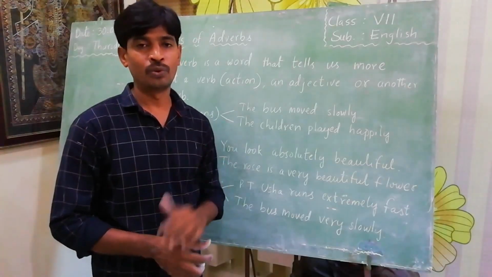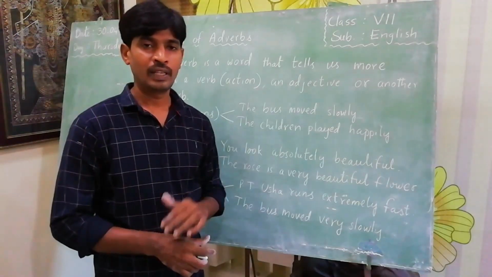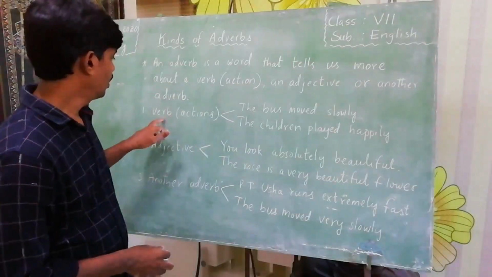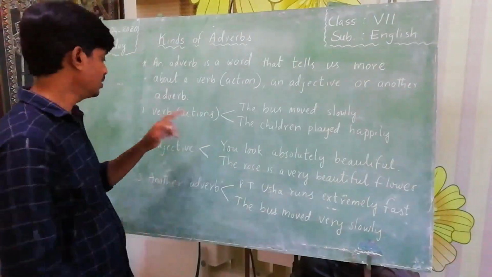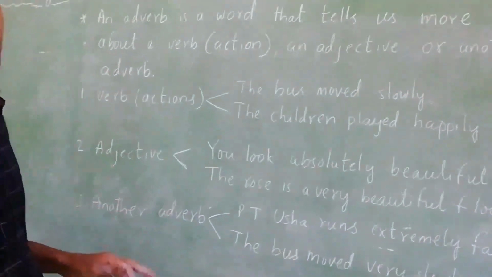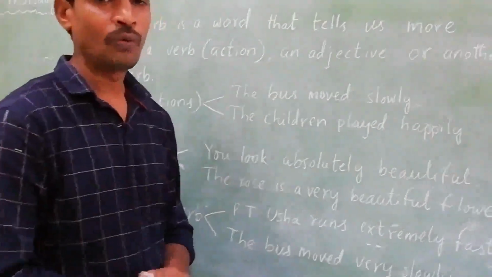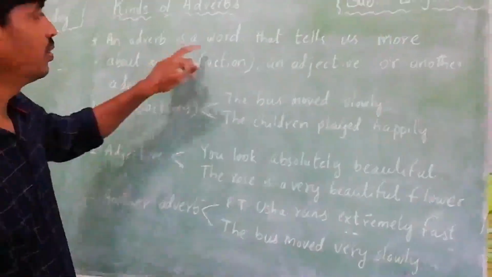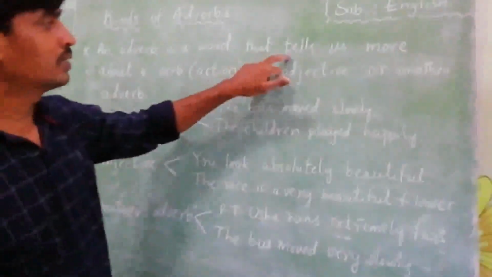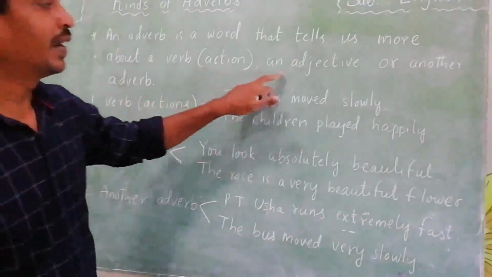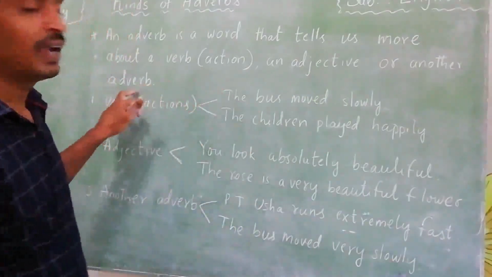An adverb is a word which tells more about a verb, meaning actions, an adjective or another adverb. Once again, I am telling the definition of adverb. An adverb is a word that tells us more about a verb, an adjective or another adverb.